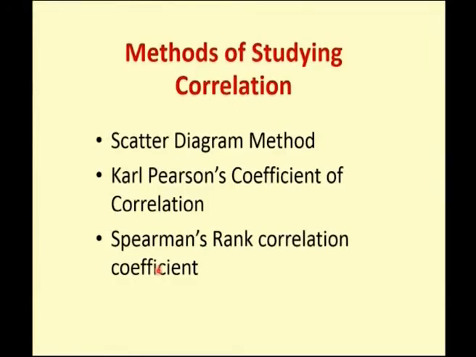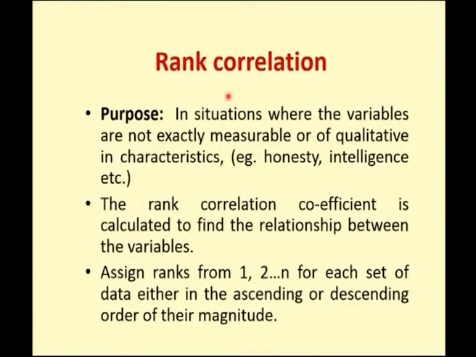As I told you, these three are methods. The difference I also told you: a diagram is only the representation of my x and y. Here you cannot find how much correlation coefficient exists between those two variables. By a pictorial graph, we can see whether there is any relation or not. Whereas in Karl Pearson's or Spearman's rank correlation coefficient, you can exactly measure how much the correlation is between those two variables. So, in this lecture, we are going to see what this rank correlation is.